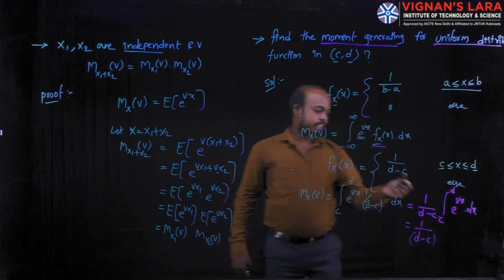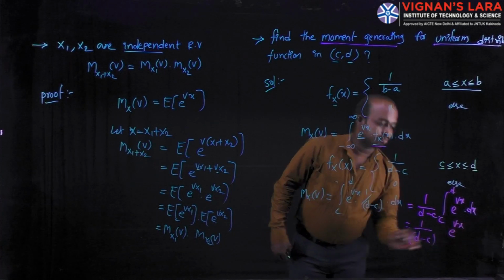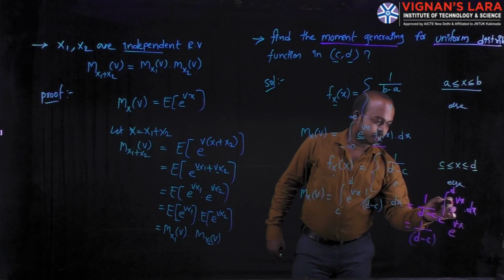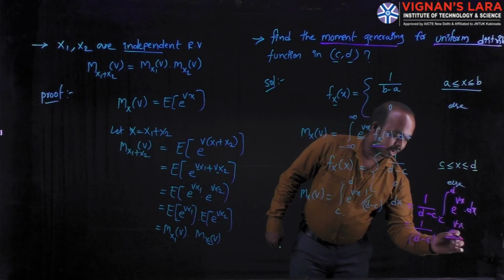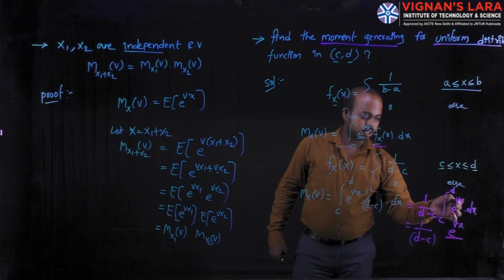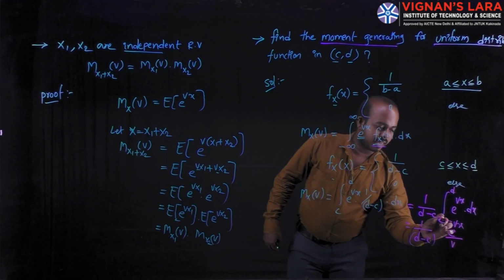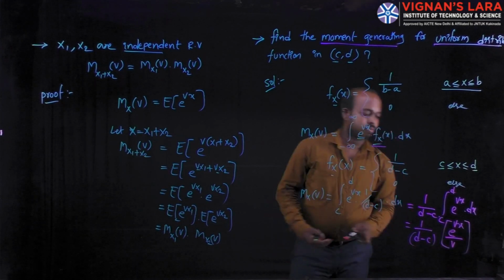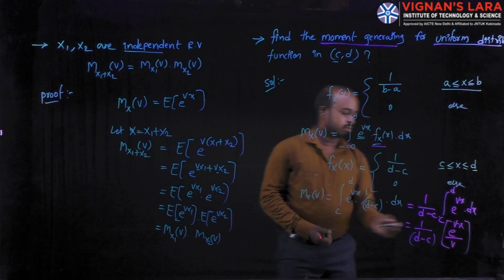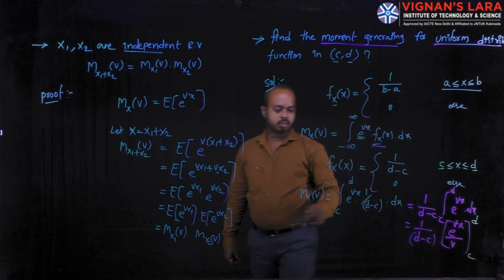Integrating the exponential gives e power vx, and you differentiate the power and write it in the denominator. The differentiation of vx with respect to x is v, and it has the limits c and d.